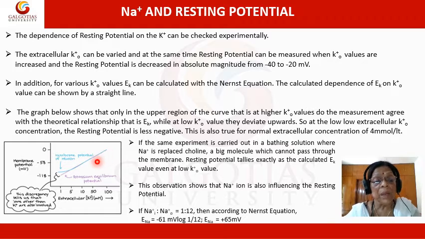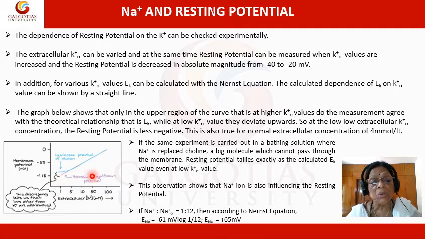And we see that the graph below shows that only in the upper region of the curve, that is at higher Ko values, do the measurements agree with the theoretical relationship, that is EK. While at low Ko values, they deviate upwards. So, at low extracellular Ko concentration, which is actually the case in a nerve cell, the resting potential is less negative.